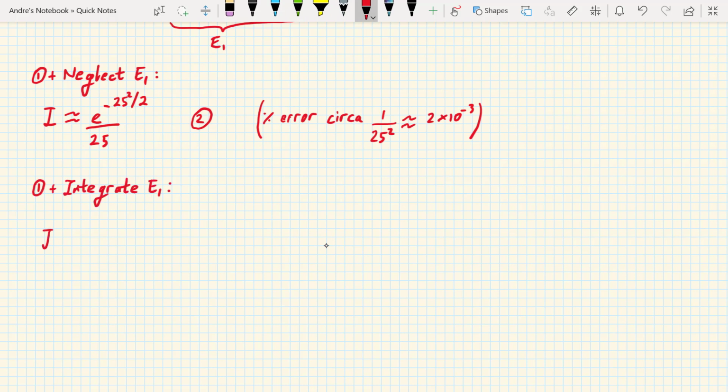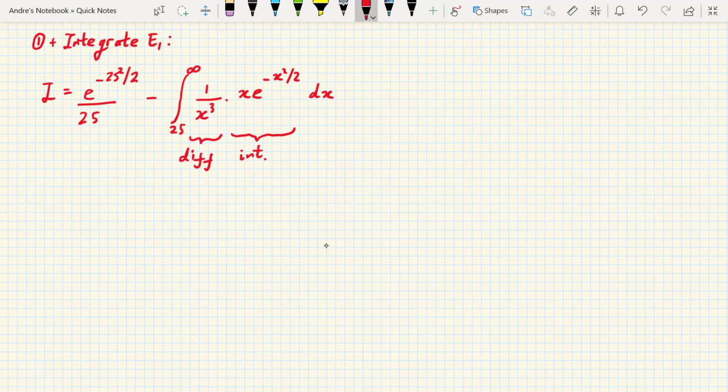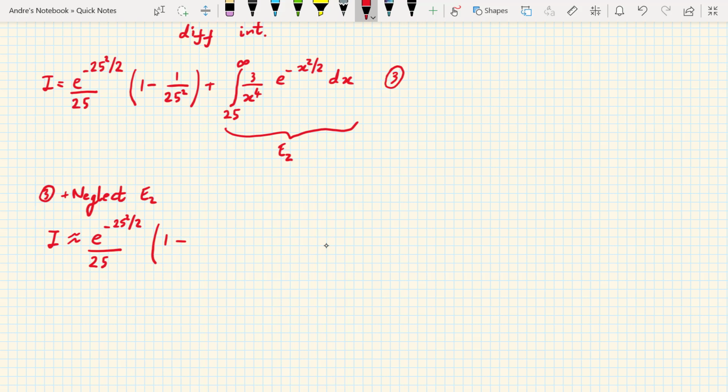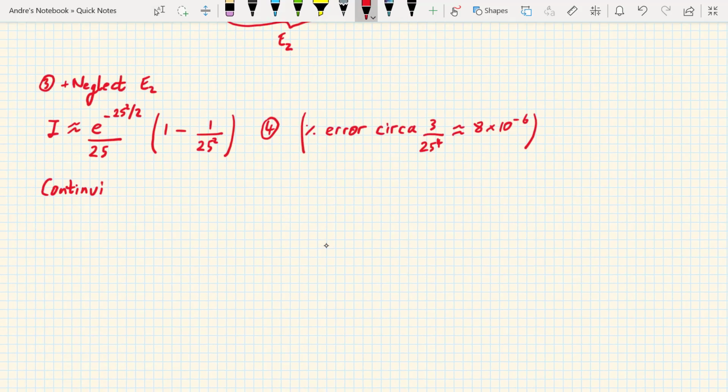The alternative is to write the 1 over x squared term as 1 over x cubed times x and integrate by parts again. This gives us equation 3. This time, the integral on the right, which we label E2, is even smaller. By virtue of the 3 over x to the 4 term, we know that E2 is no bigger than 3 over 25 to the 4 times I, i.e. a relative error of about 8 times 10 to the minus 6. Again, neglecting E2 gives us a better approximation to I.